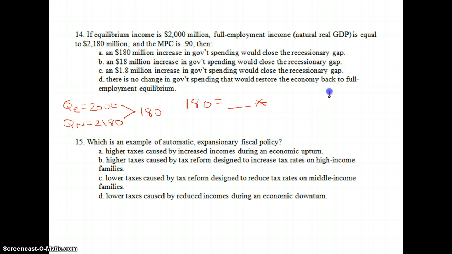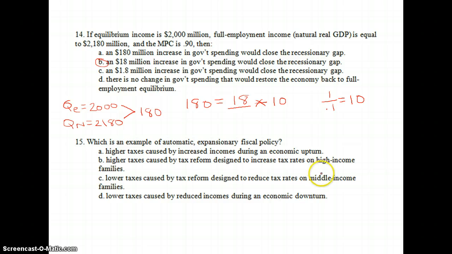Out to the side, if I do my multiplier work here, I have 1 over 0.1 because my MPC is 0.9, so my MPS is 0.1 here. 1 divided by 0.1 is a multiplier of 10. So for my equation, I've got 180 total will be equal to something times that 10. And what goes here has to be that 18. So again, we'll look for $18 million increase in government spending to close the gap. That should make sense because if we increase government spending, that'll shift our aggregate demand curve, which will then close the gap. So aggregate demand shift, Keynesian theory for number 14.